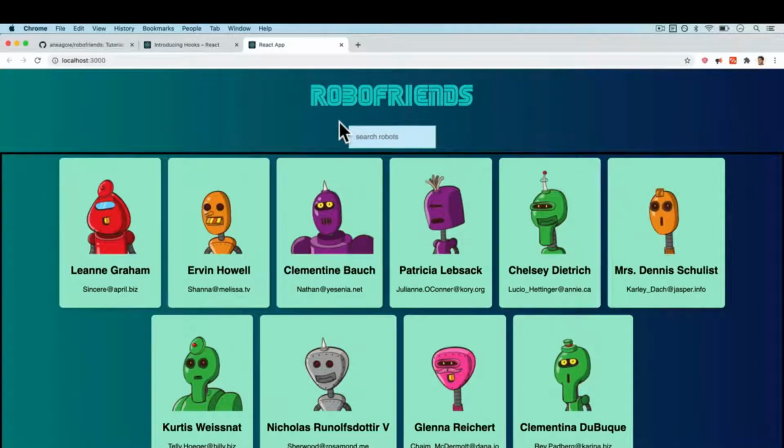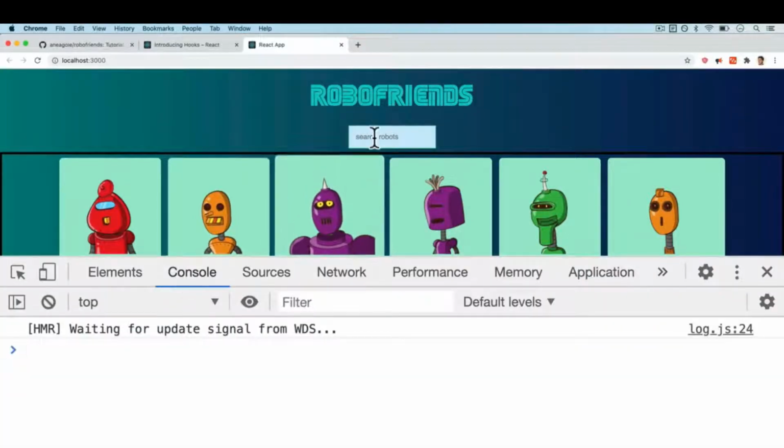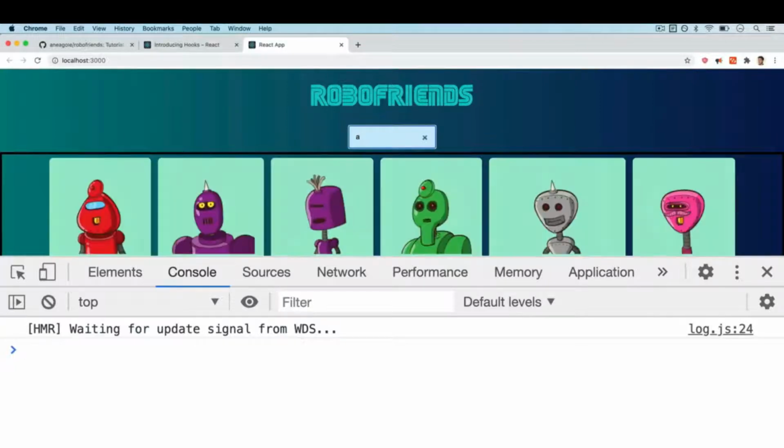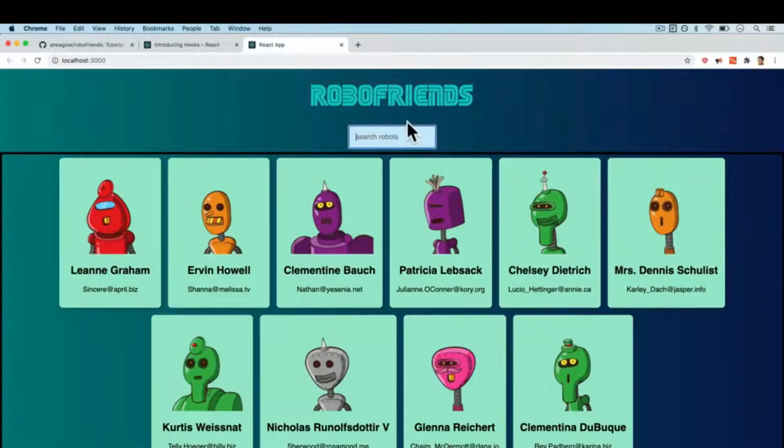All right, looks like things are loading up. On the console, there's no error, and I can search my robot friends. And again, things are working. Awesome. All right, time for hooks.